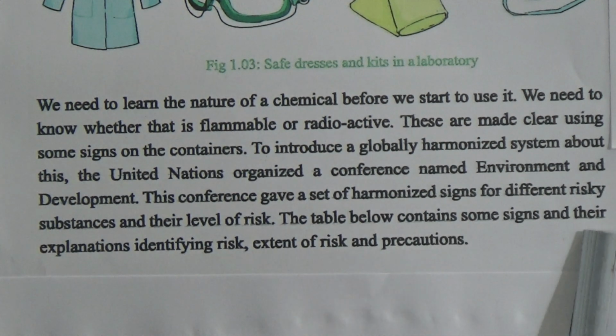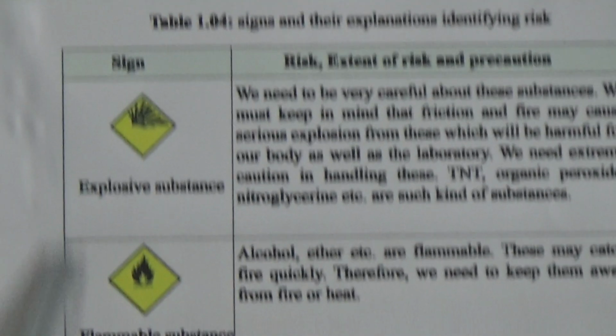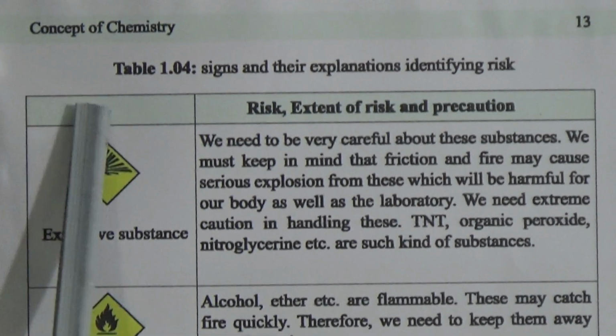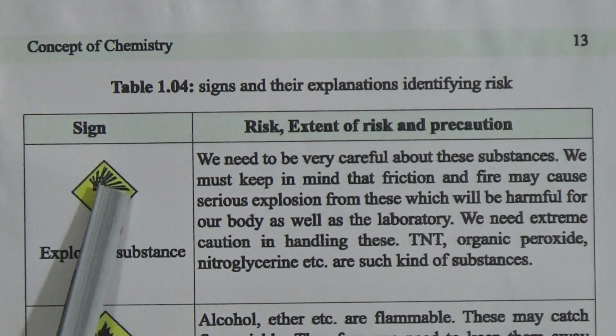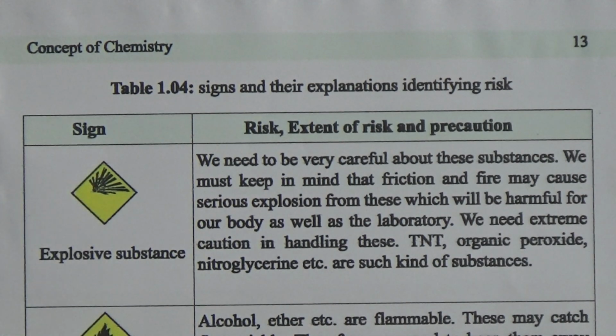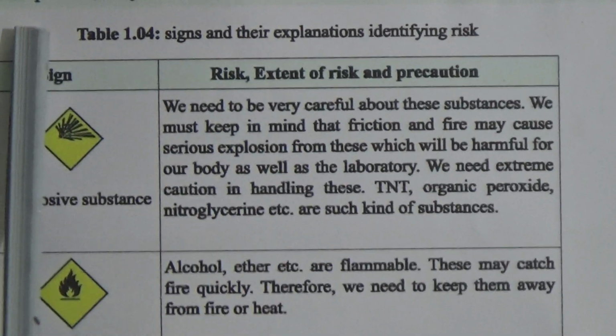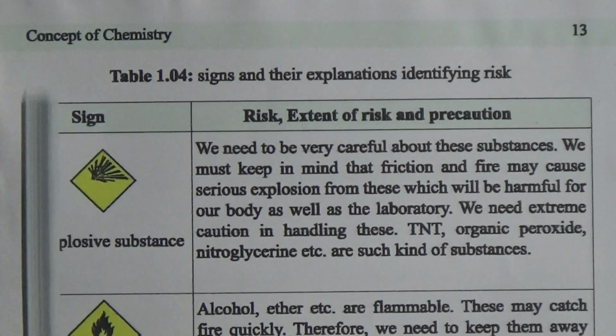The table which we will learn on the next page will show the signs, the risk, extent of risk and precaution. This table will be your homework. You have to draw these signs and you have to write the risk, extent of risk and precaution.